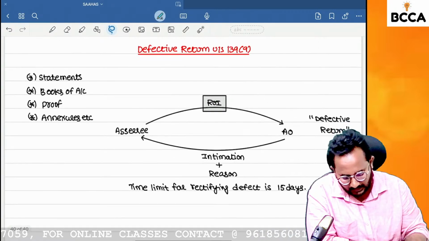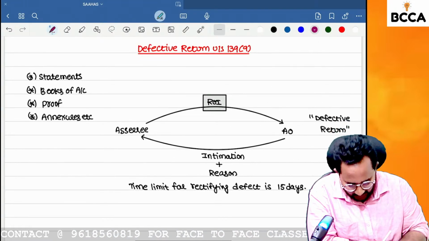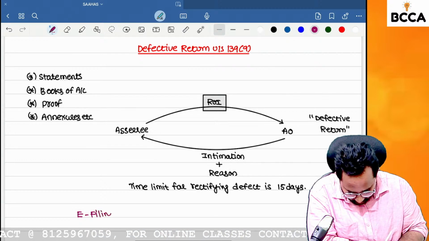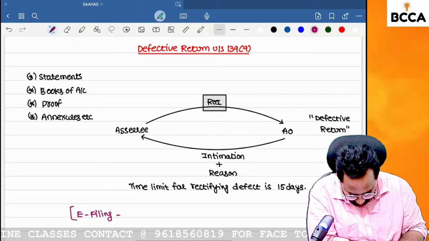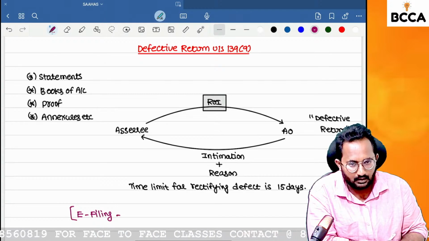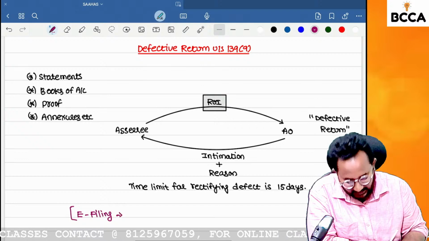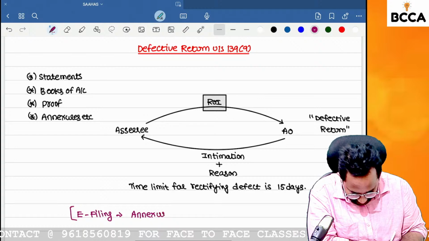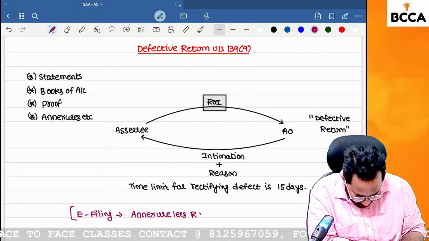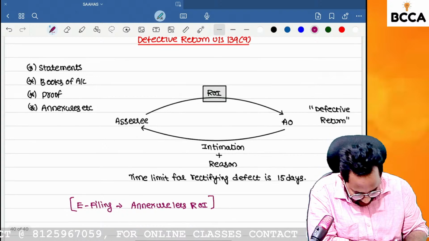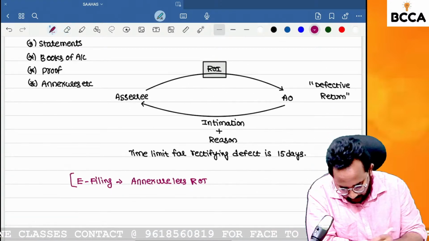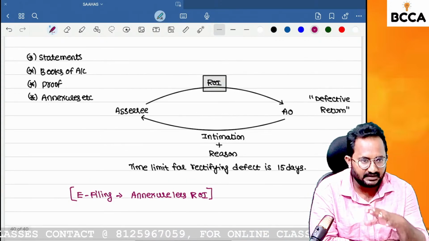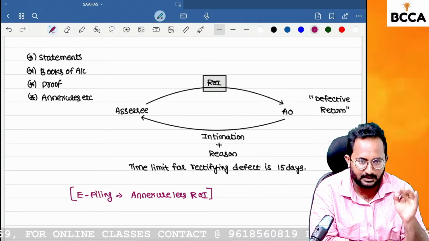As of now, I think you know all the assessees are filing the return of income through the e-filing website. If you file the return of income on the e-filing website, that return is called a no-attachment ROI. That means there is no need to attach any proofs towards the return of income. For example, if I am claiming the chapter VI-A deduction, there is no need to attach any proofs of the premium payments, etc.